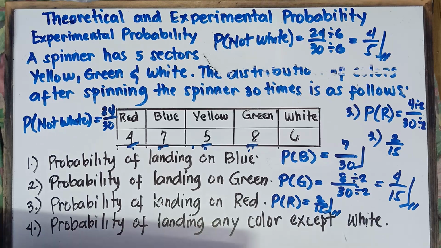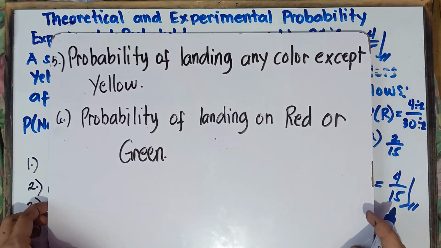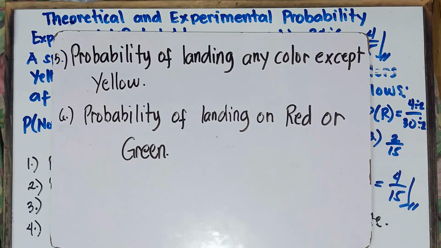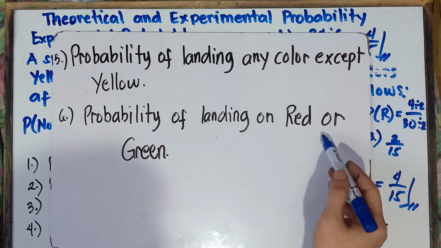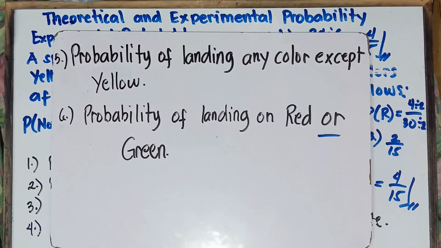Alright, so how about you try this one, class, and then you put your answer in the comment section down below. Let me check, class, if you really understand our topic. So for number 5, probability of landing any color except yellow. And then for number 6, probability of landing on red or green. So we have this word or. So how will you answer that one, class?